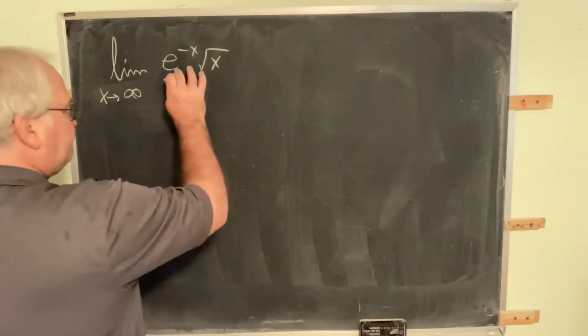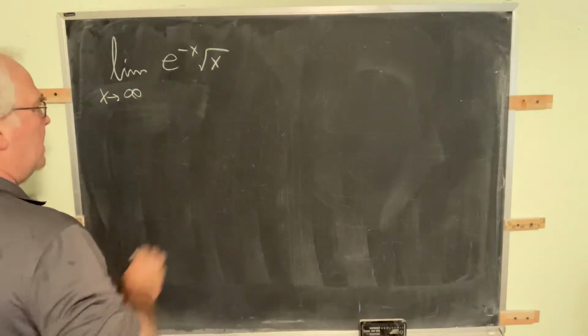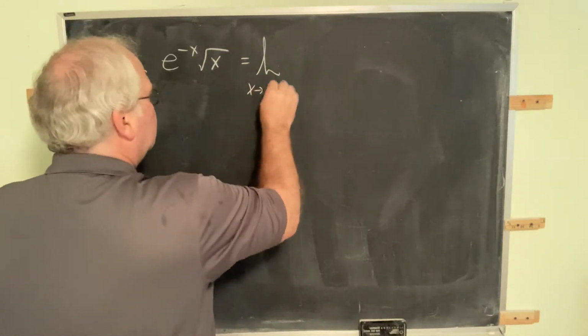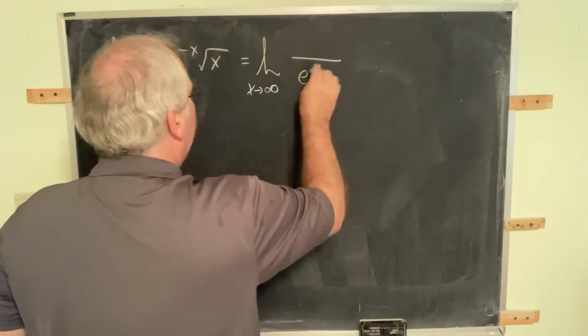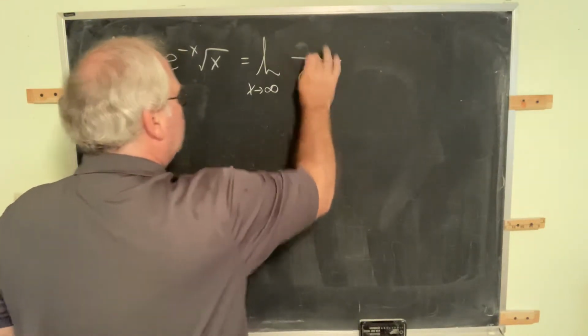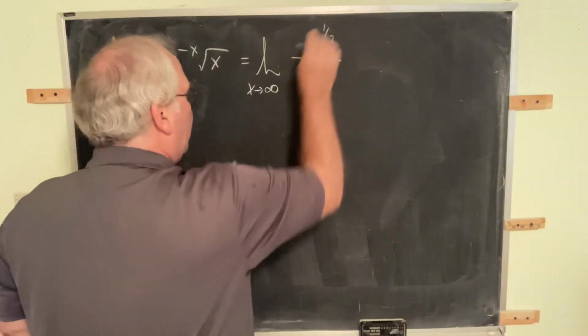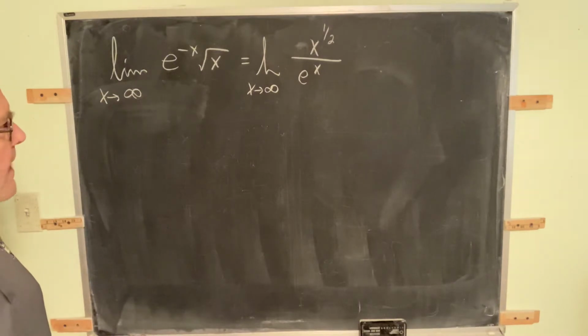But in this particular case, we can rewrite this as the limit as x goes to infinity of the square root of x over e to the x. Since I know I'm going to do a derivative here, I'm going to change this to exponential form on the fly. Radicals don't play well with derivatives.